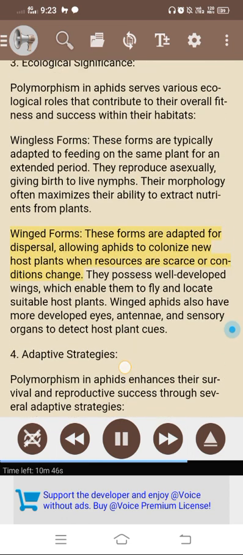Winged forms. These forms are adapted for dispersal, allowing aphids to colonize new host plants when resources are scarce or conditions change. They possess well-developed wings, which enable them to fly and locate suitable host plants. Winged aphids also have more developed eyes, antennae, and sensory organs to detect host plant cues.